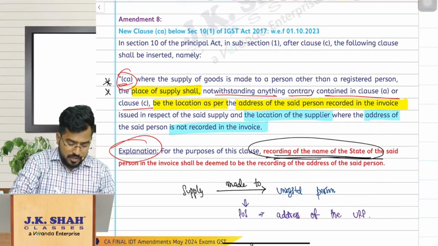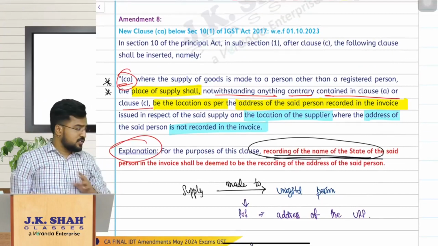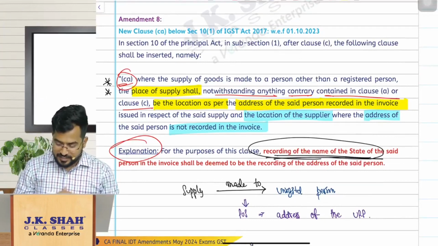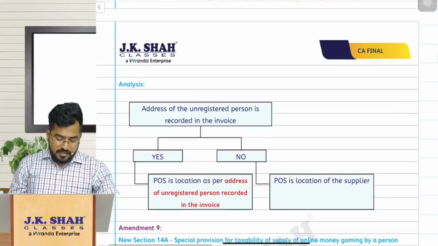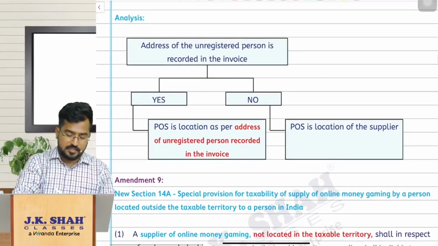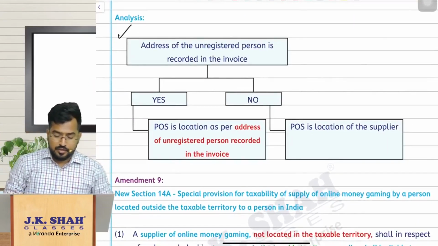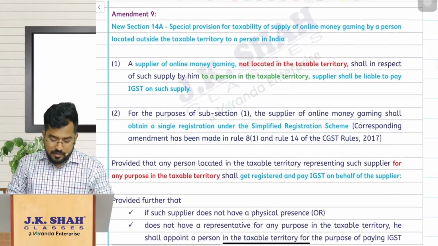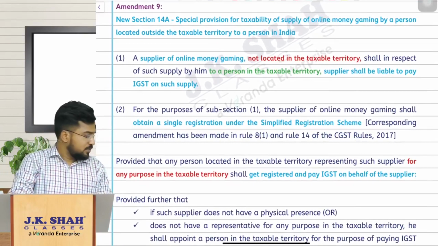So mark it important. There is a new clause introduced in section 10 subsection 1 clause CA, right? Fine. So that is the amendment. I have just given the analysis here, the flow chart, a simple one. So with this we are done with amendment number 8. Let us move on to amendment number 9. Again, this is obviously related to place of supply.